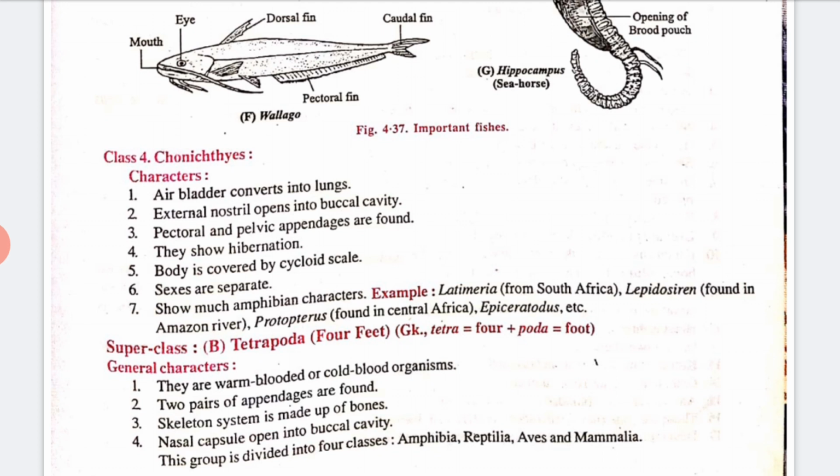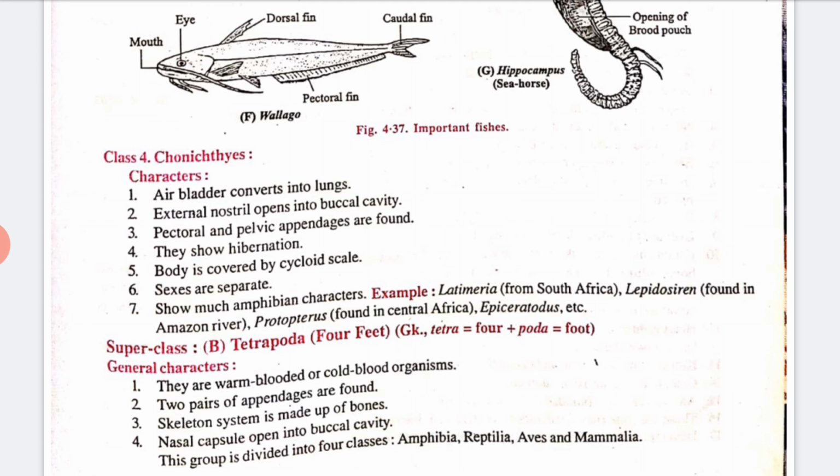They extend nostrils that open into the buccal cavity. So in this way we have many characters of these. Yes, now this is all about the Gnathostomata. Now again, this is divided into the subclasses we have seen. Now the next class we have is Tetrapoda.